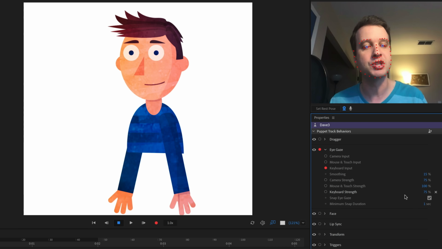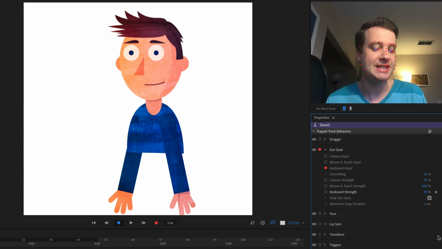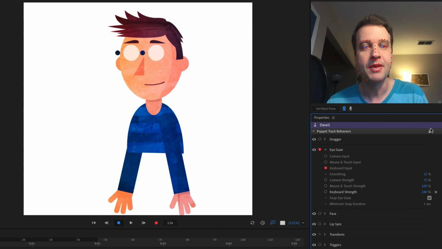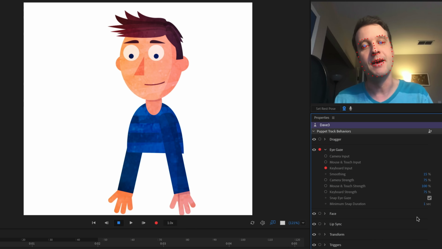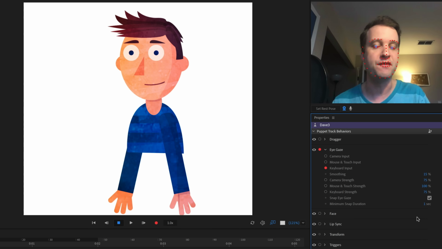So since I'm using the keyboard, I could bring the keyboard strength down really slightly to 18, and then the pupil movements are going to be really subtle. You can't even really tell they're moving. Or I could bring it really far up, and now the pupils are going to go completely out of the eyeballs. So you don't want that. For me, I went with 75%, which is not quite to the edge of the eyeballs, but it gives it enough movement that it feels like it's going to add some life to them.